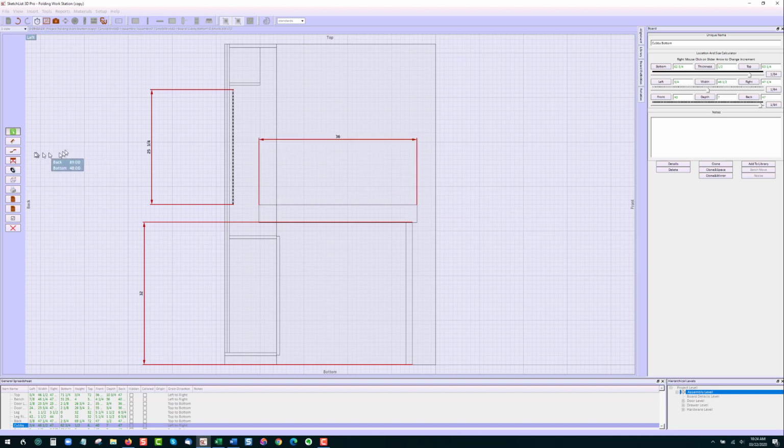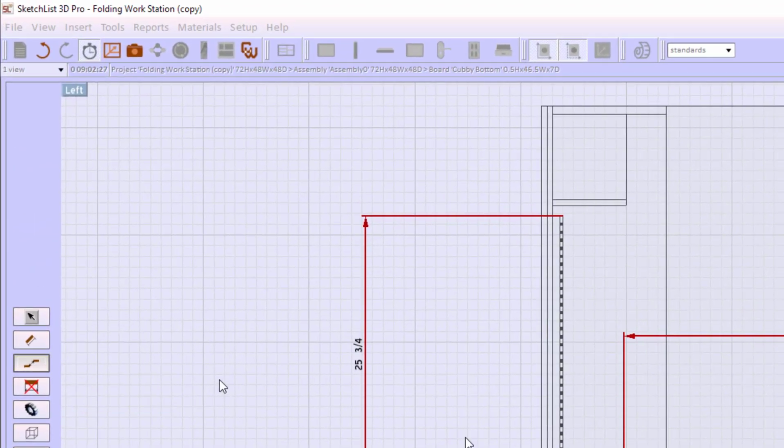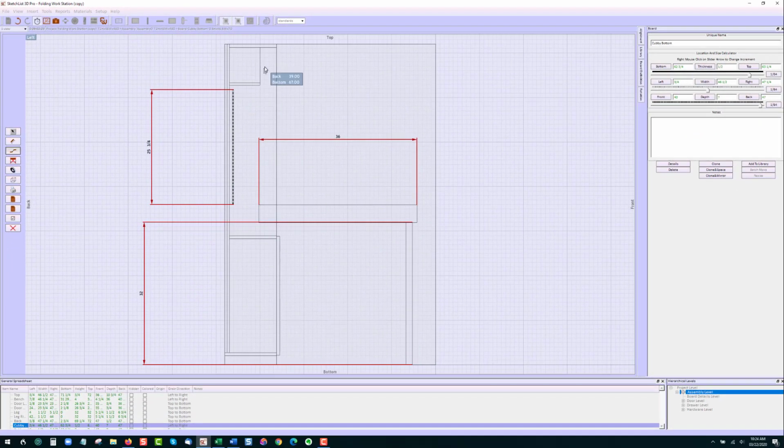Distance between two points, I take the point tool and pick a corner like that corner and pick another corner like that corner, and that gives me the distance. Now I can take again the arrow tool and look at that from is the horizontal. Delete a line, just select the delete tool.